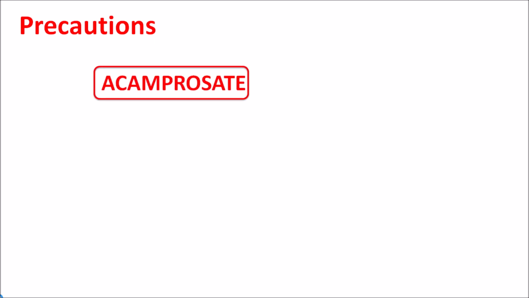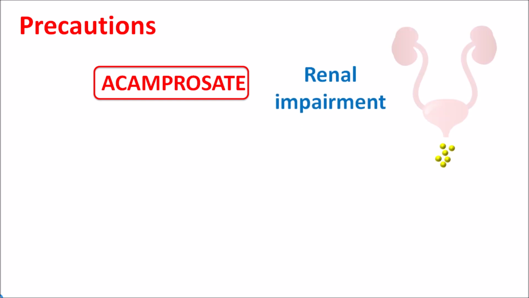Now let us see the precautions of this drug. One of the important precautions of Acamprosate is that this drug is excreted through the renal system. So in healthy people, it is normally excreted, but in patients with renal impairment, this Acamprosate is not completely excreted, which results in the accumulation of its levels within the plasma. This results in some toxic effects.